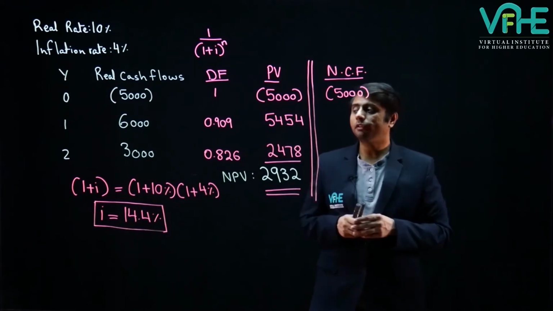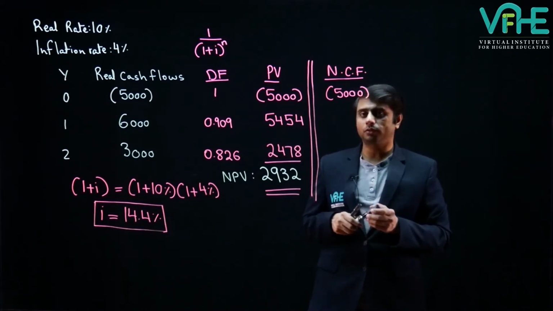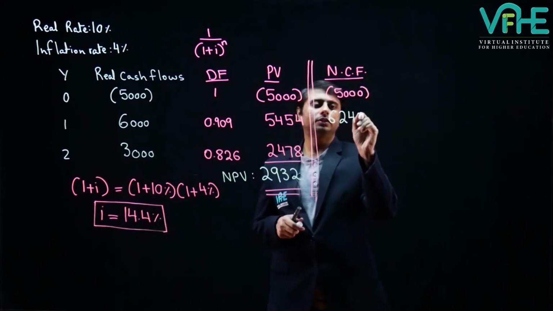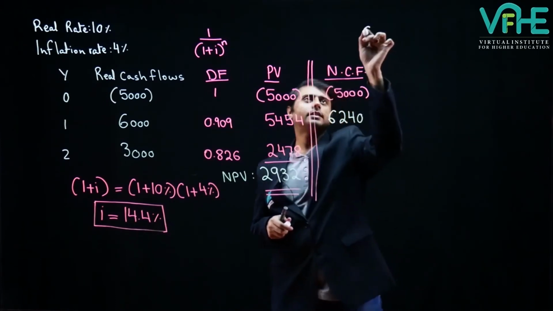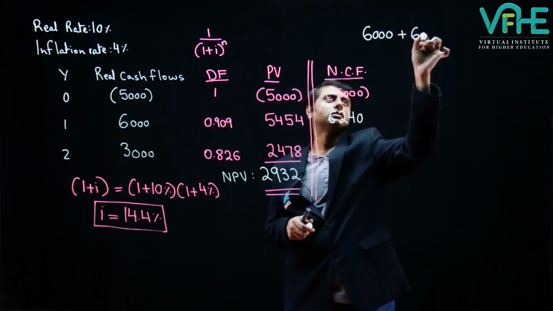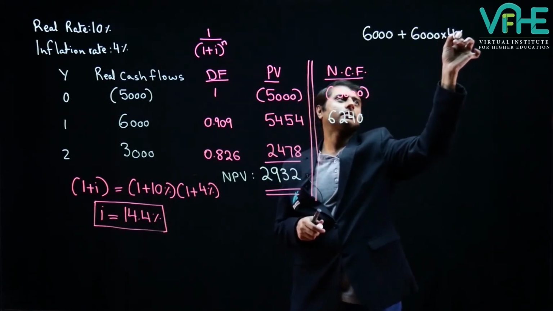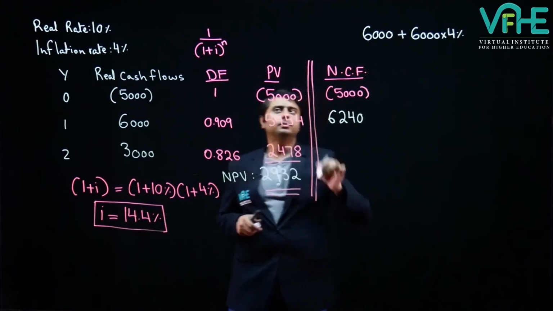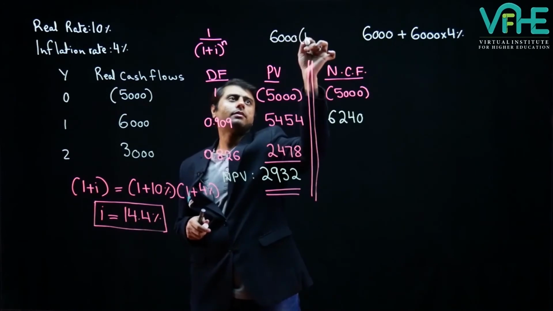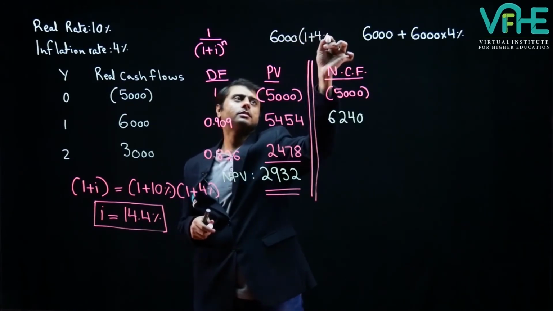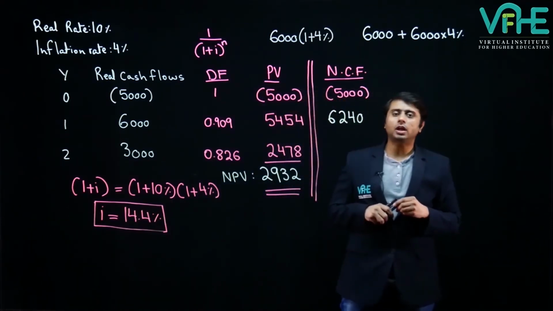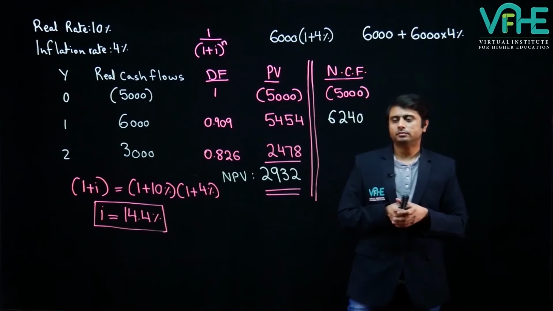Therefore, when we inflate the 6,000 rupees real cash flow, it will become 6240, using 6,000 plus 6,000 into 4%. Or in simple terms, we can just multiply the 6,000 amount by 1 plus 4%, since we have to inflate the amount of 6,000 for a single year.